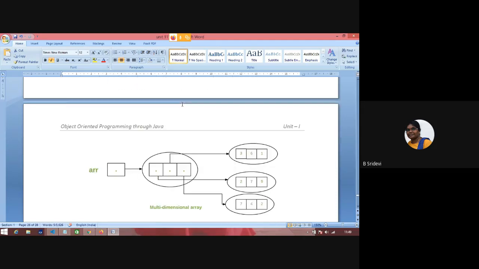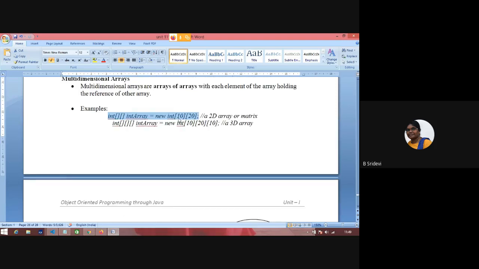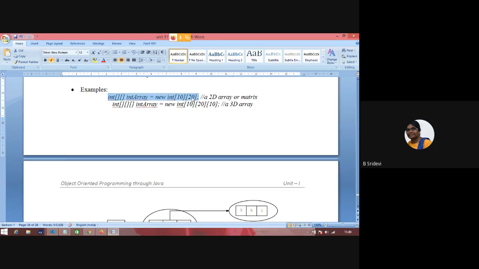Okay. But what happens actually, we'll see in this picture. See, this is the array name. When I create a multi-dimensional array, it will create an array of references. Every reference will store another array. That means if I declare 10 rows and 20 columns, I have 10 arrays of size 20, whose addresses are stored here.